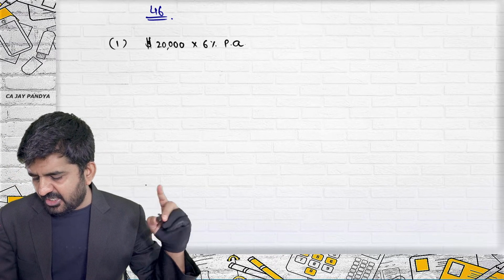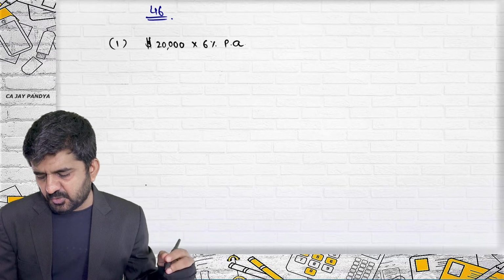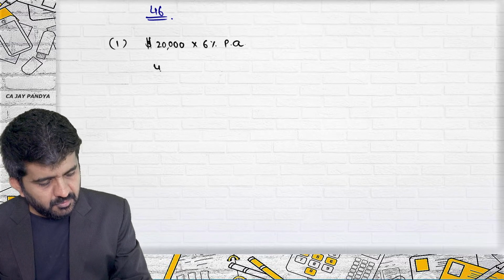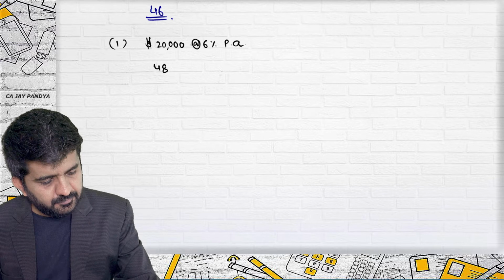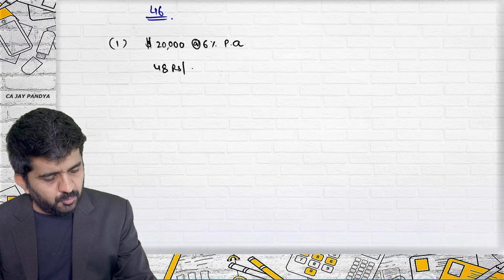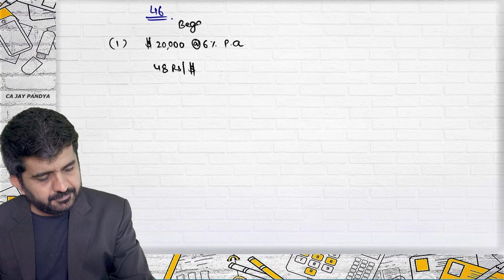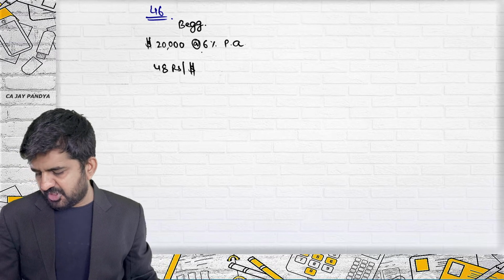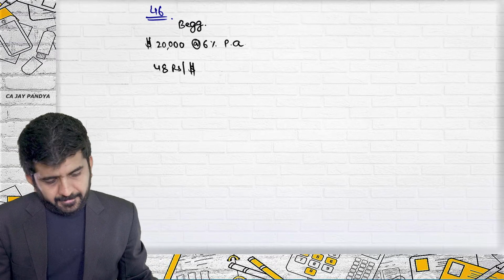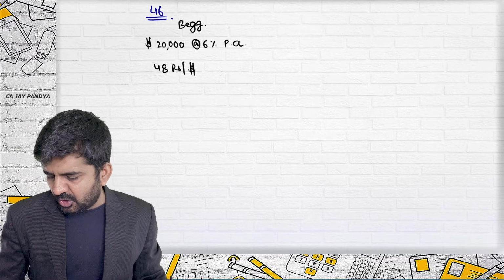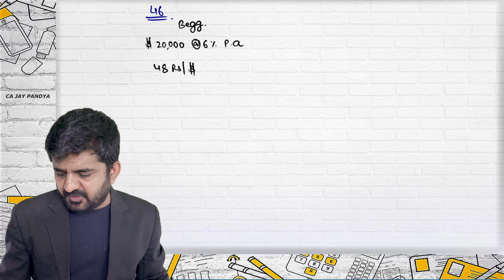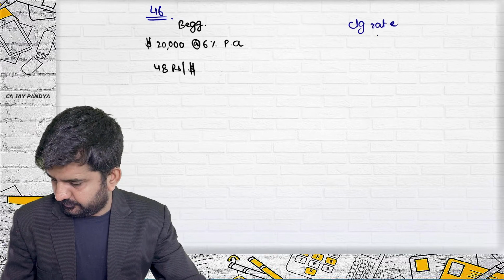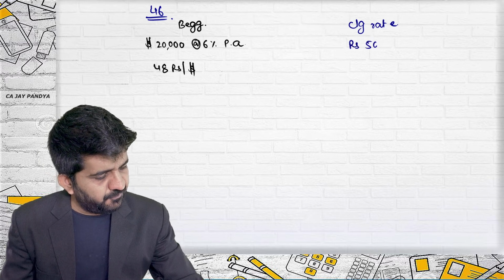On the day of taking the loan, the exchange rate between the countries was ₹48 per dollar at the beginning. This is just information which I am writing. The exchange rate at the closing of the financial year is ₹50 per dollar. So this is the closing rate.